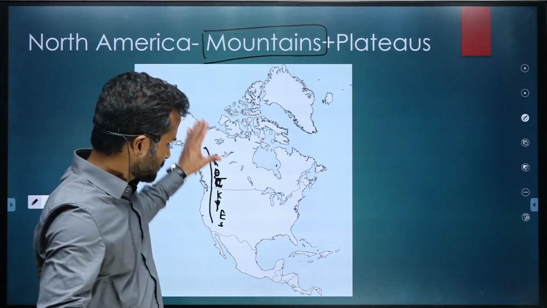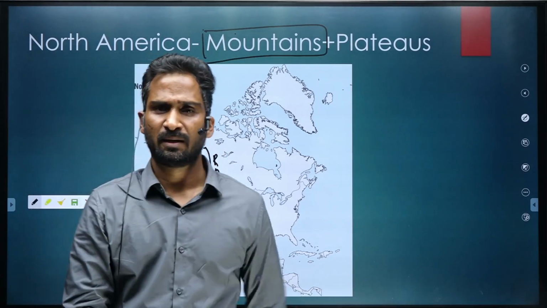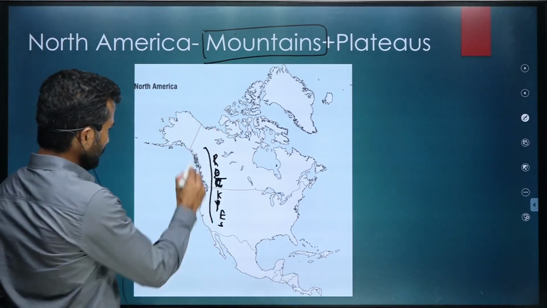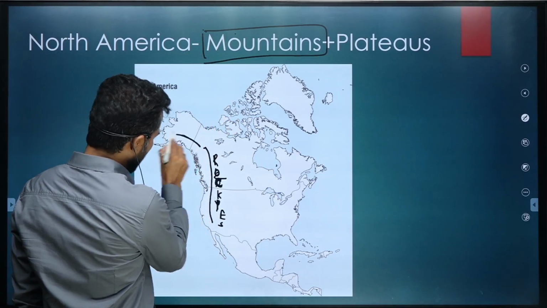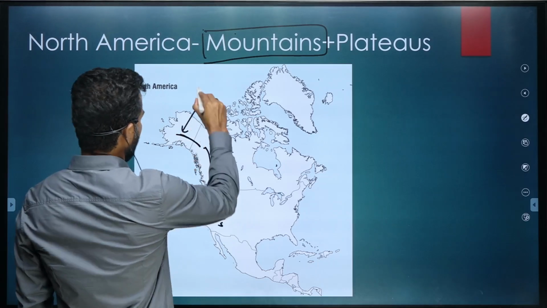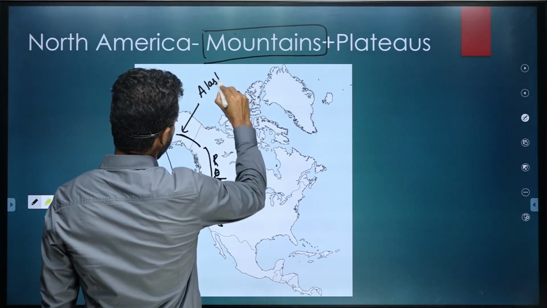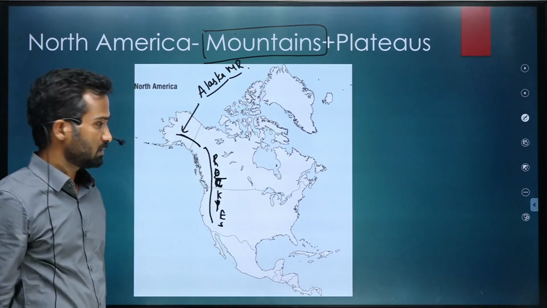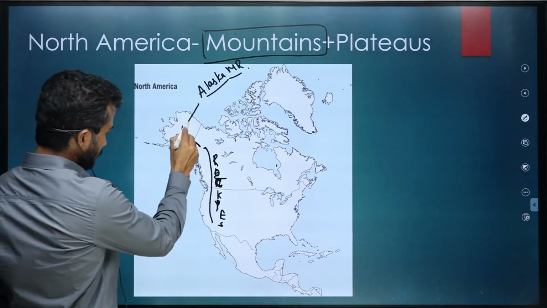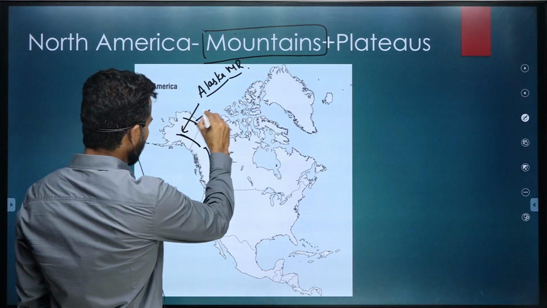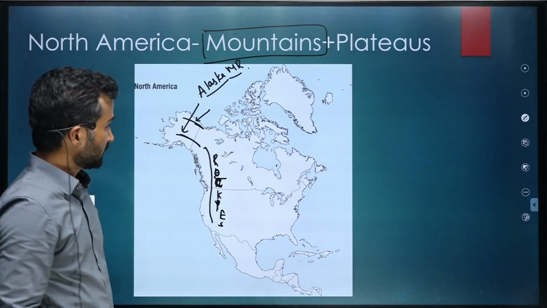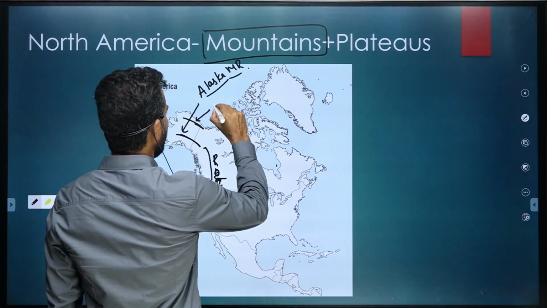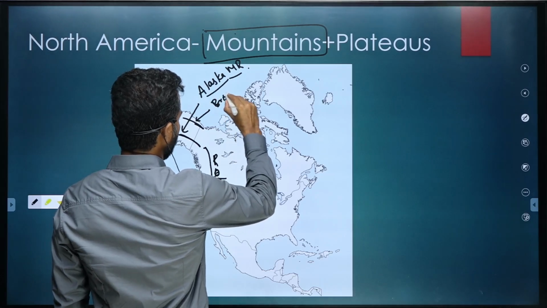It is not this much continuous, but it is to a great extent a continuous mountain. Then over here there is another mountain range called Alaska. Alaska range, Alaska mountain range. Over here there is another mountain range in the northern part of Alaska and Canada. It is Brooks Range.